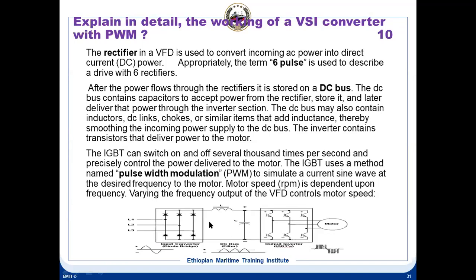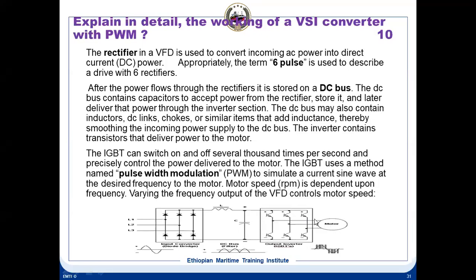You must mention what the function of the DC bus is. It's not only filtering here. This capacitor will store the charge and prepare the input for the inverter side. The inverter contains transistors, generally IGBTs, that deliver the power to the motor. IGBTs can switch on and off several thousand times per second and precisely control the power delivered to the motor. The IGBT uses a method called pulse width modulation to simulate a current sine wave at the desired frequency to the motor.